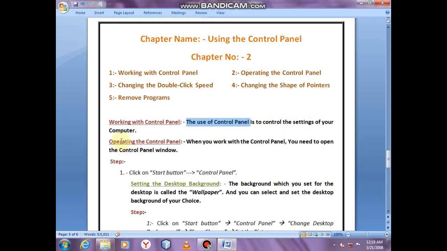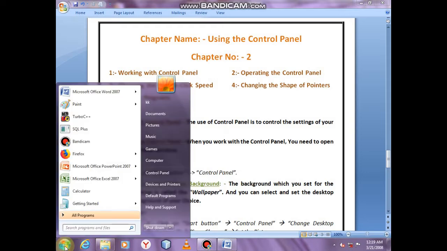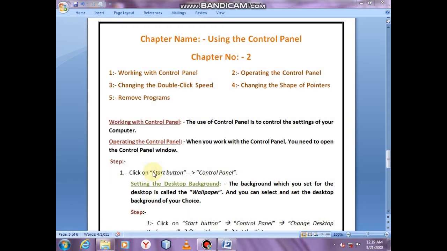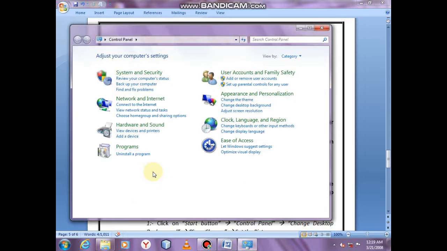Now, I'm going on a second topic, operating the control panel. When you are working with the control panel, you need to open the control panel window. How to open a control panel window? First of all, you click on a start button, then after click on a control panel option. This is the way to open the control panel window. In this window, there are many options to change the setting of the window.